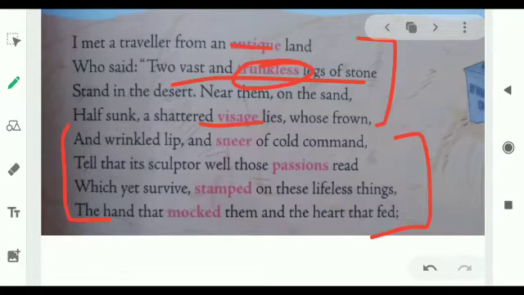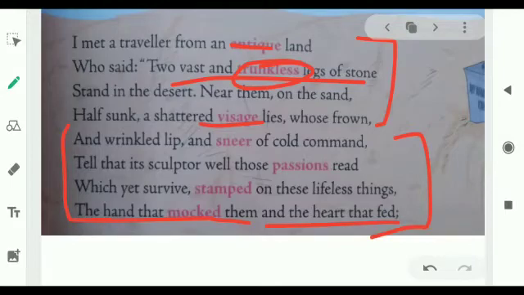So the last line, this one, the hand that mocked them and the heart that fed. The heart was made of stone, but this ruthless expression, he was a very cruel and powerful king who wanted to show his power to all other people around the kingdom, gave a ruthless expression, and this sculptor had very minutely observed those expressions and copied them on the face and brought life to that statue standing in the desert. Now, students, this was regarding the first 8 lines of the poem. I hope this much is clear to you.